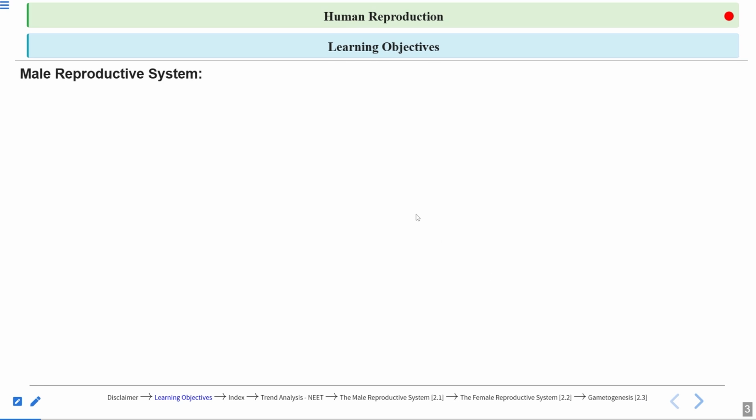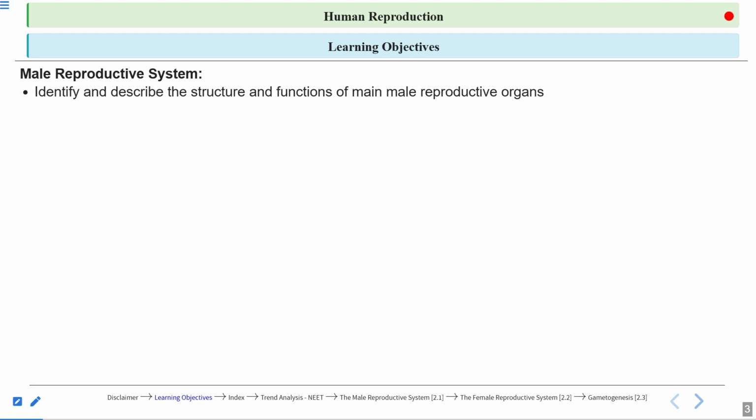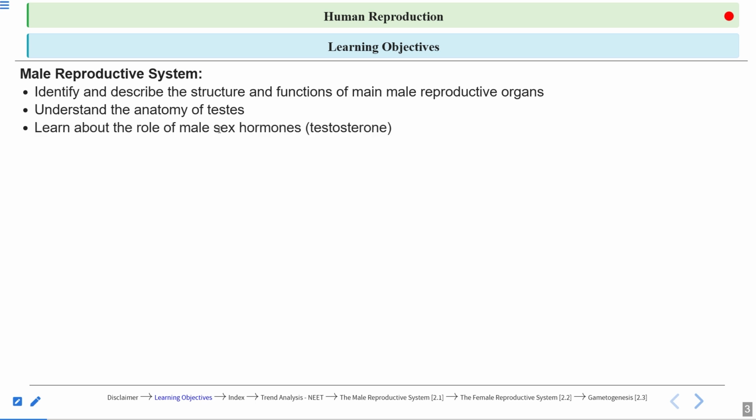So, what are the objectives of today's session? We'll talk about the male reproductive system. Within it, I will tell you the parts of the male reproductive system and the functions of the different parts. We will understand the anatomy of the testes. We'll talk about the male sex hormone, testosterone. We'll talk about the semen, the composition of the semen, and the process of sperm transport.